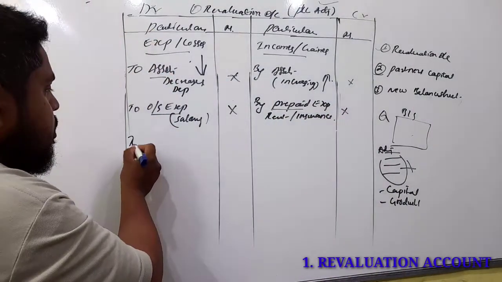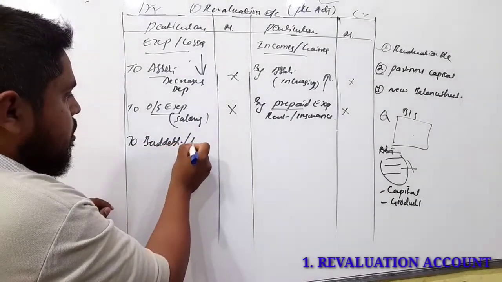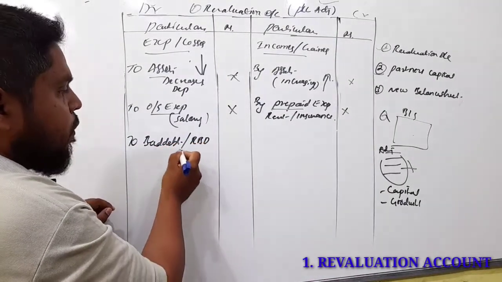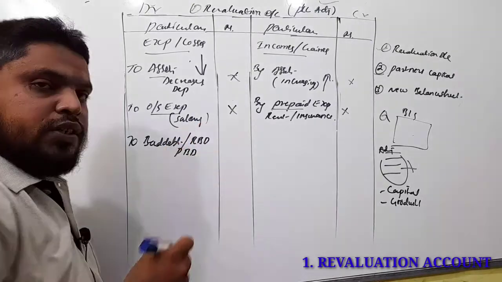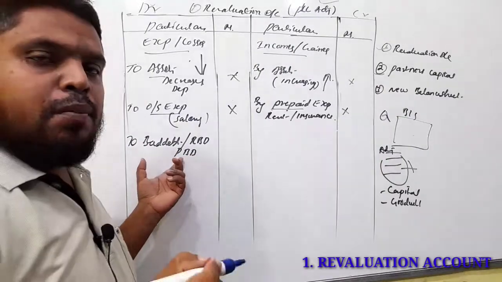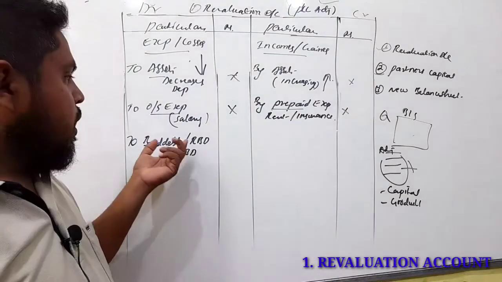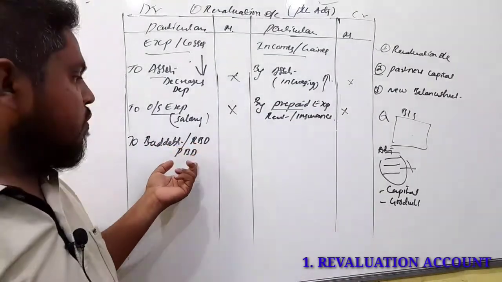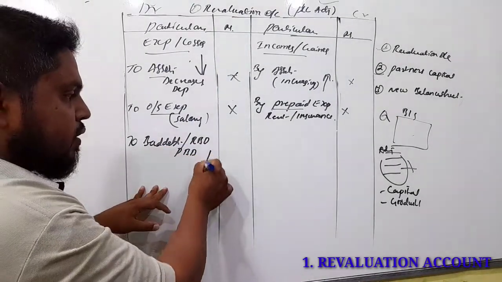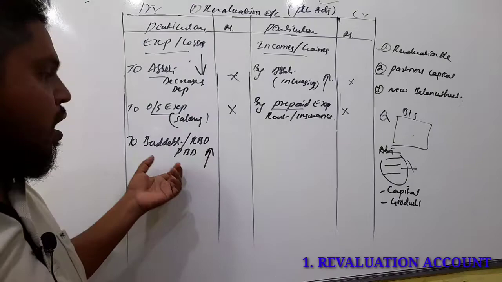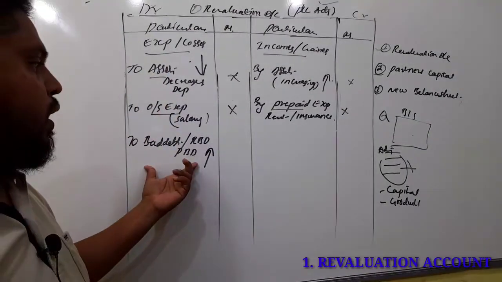Next, bad debts. Bad debts, RBD, reserve for bad debts, PDD, or any provisions. Bad debts is a complete loss. Bad debts means the amount which cannot be recovered. RBD, reserve for bad debts, reserve for doubtful debts. If bad debts, RBD, PDD increase, all these are losses. If losses increase, it is loss only. So losses should be recorded on the debit side.